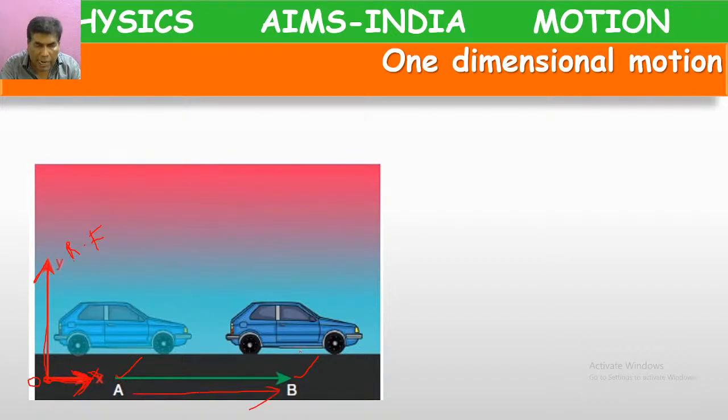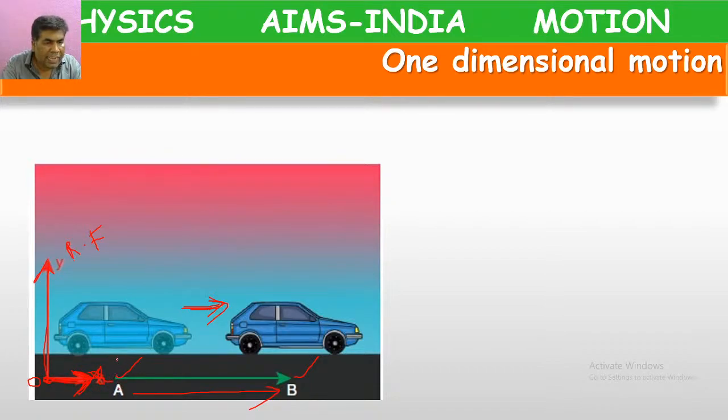It is in motion, but its motion is in a straight line. That's why this is an example of one-dimensional motion, because to describe its motion, we depend only on the x-axis.